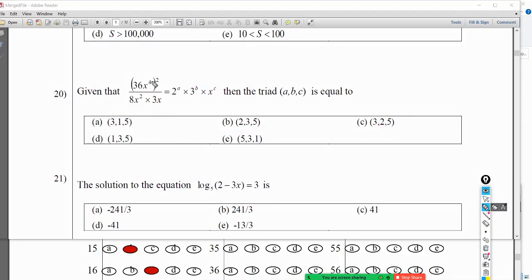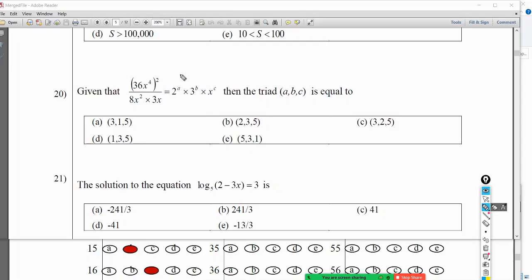36x to the power 4, and that to the power of 2, divided by this, then the triad ABC is equal to, right? ABC values they are asking. Okay, so let's do 2 3x. I want to take something like here also 2 into 3 into x, then I can equate.